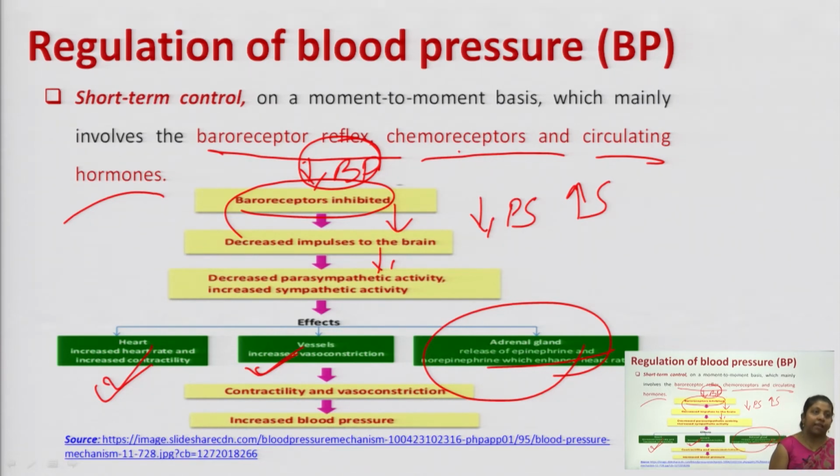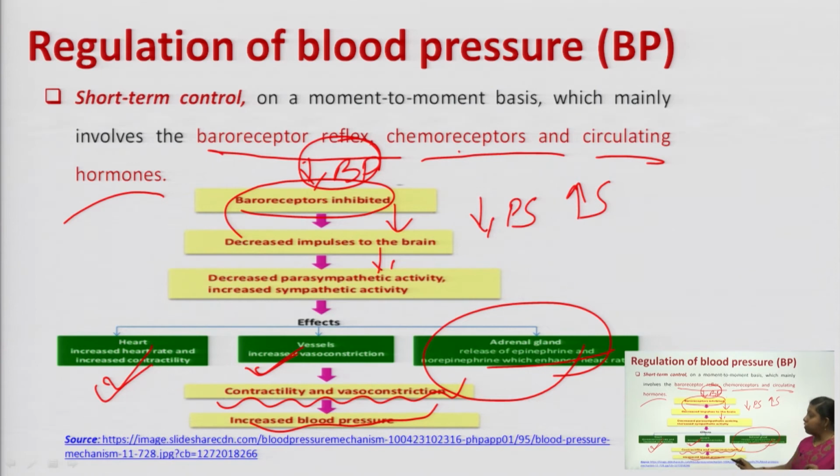The effect will be the same, that is, there will be increased contractility and force of contraction of your heart, and when we talk about your blood vessels, there will be vasoconstriction. So, altogether there will be increased contractility of your heart along with blood vessel constriction.